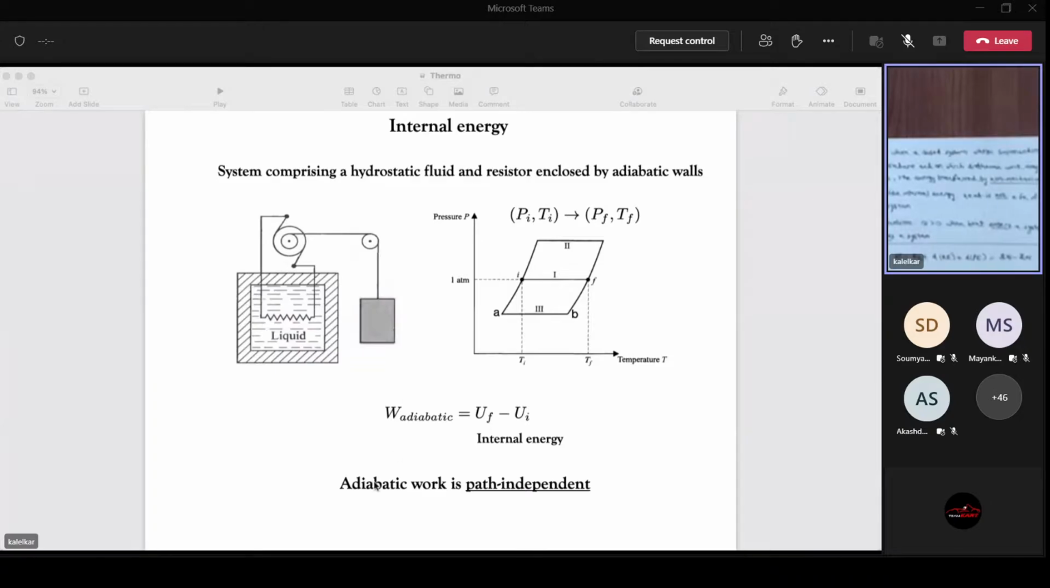Remember, I'm not talking of work, I'm talking of adiabatic work. That is to say, work done when the system is enclosed by an adiabatic wall. So this motivates the definition of internal energy. You can think of it as a thermodynamic version of potential energy. So we come to the point, what is heat then? You have some idea of heat from earlier classes, but I want to give a precise definition of heat because that will directly lead to the first law of thermodynamics. So I need to define heat precisely. All right, so let's do that.